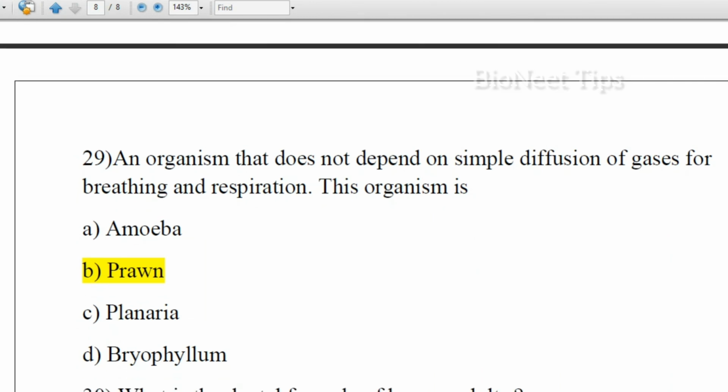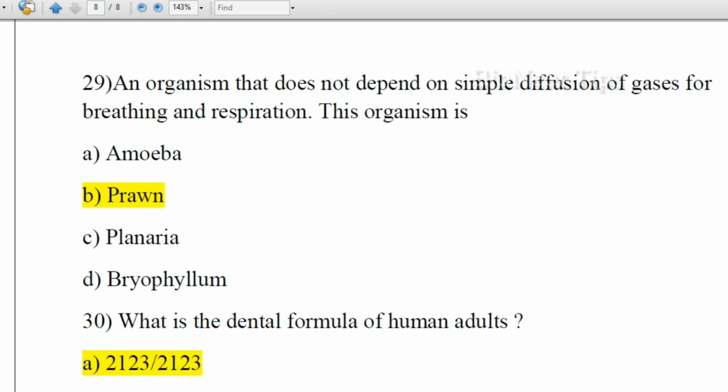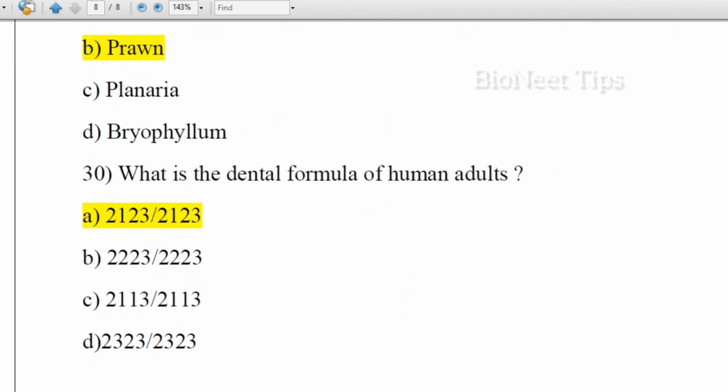An organism that does not depend on simple diffusion of gases for breathing and respiration: Amoeba, planaria, prawn. So we know that Amoeba and planaria come under unicellular or simple organisms, especially Amoeba, which is a unicellular organism. Whereas prawns are just like fishes, aquatic organisms which do not undergo the process of simple diffusion for gases. Prawn respires through the presence of gills. So the answer is prawn.